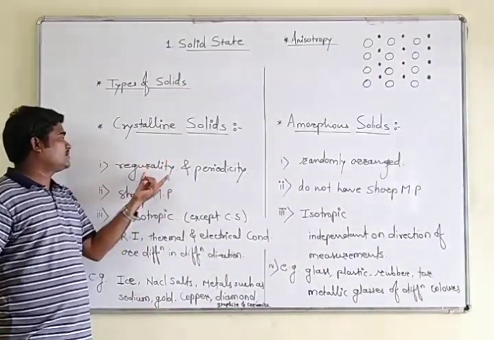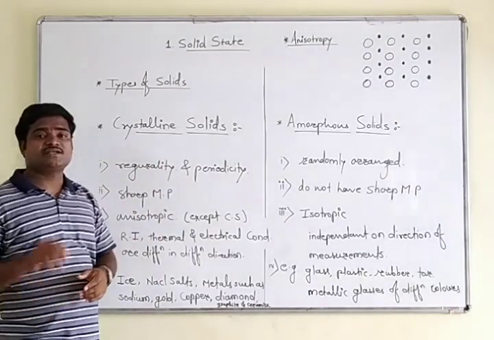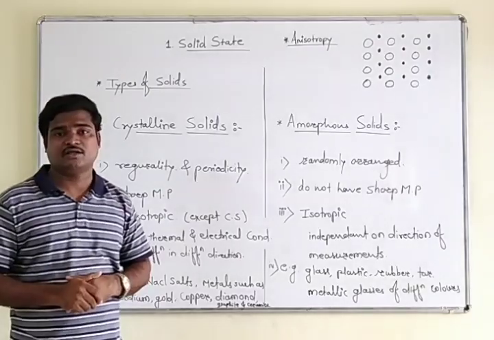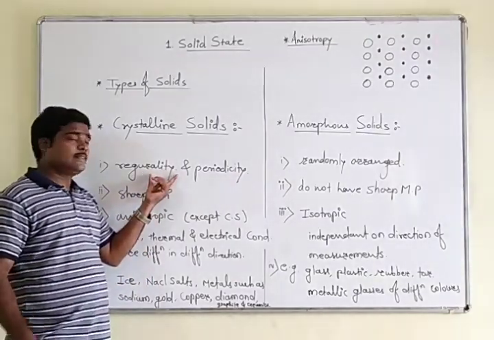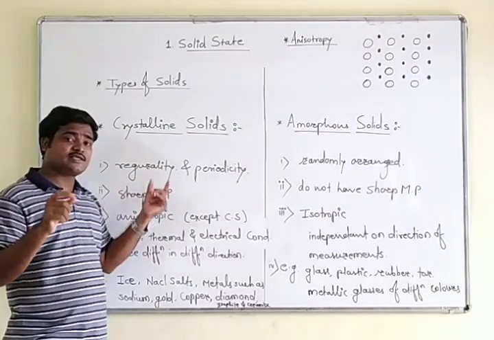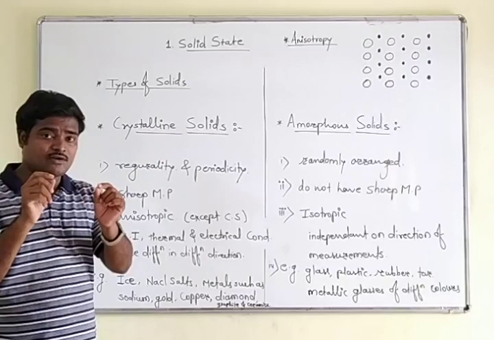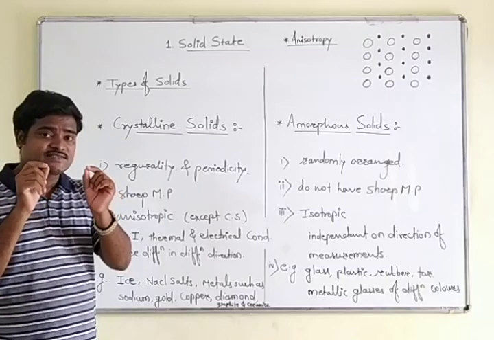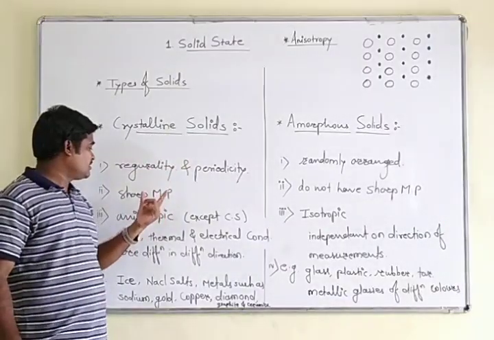Now what about regularity? Regularity and periodicity are perfect in crystalline solids. Regularity shows that the particles are arranged equidistant, that is, each and every particle is at the same distance in crystalline solids.